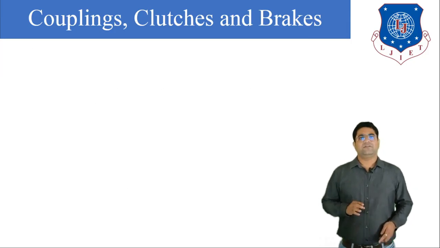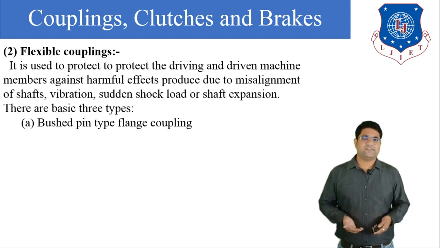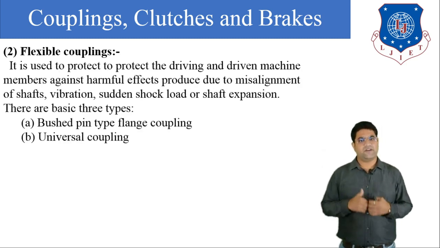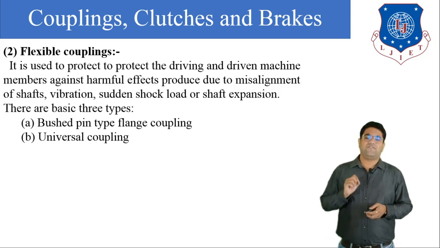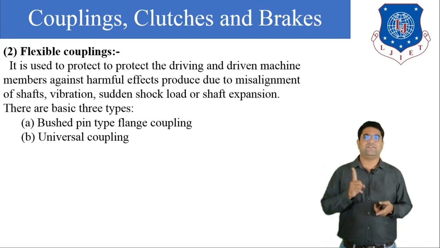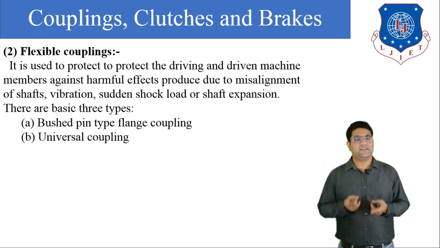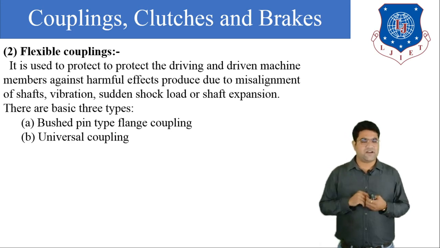Now, the second type of coupling is the flexible coupling. What is the application of flexible coupling? We can say that the flexible coupling is generally used to protect the driving and driven machine members against the effect produced due to misalignment of the shafts.